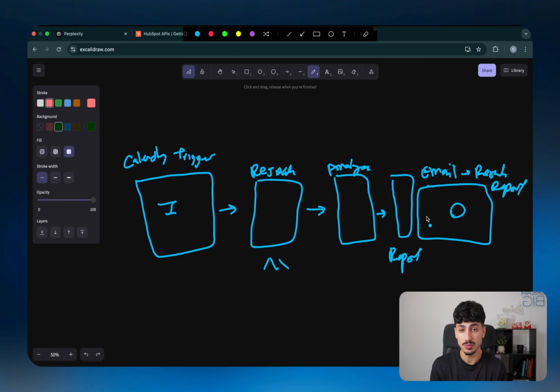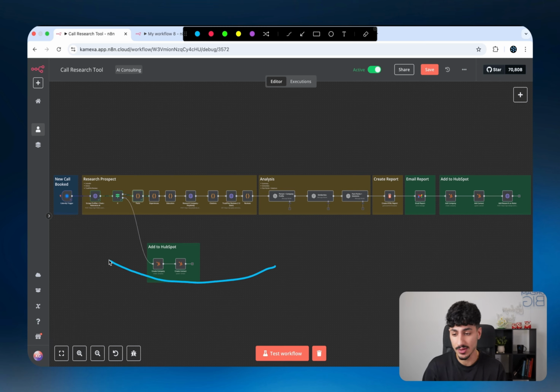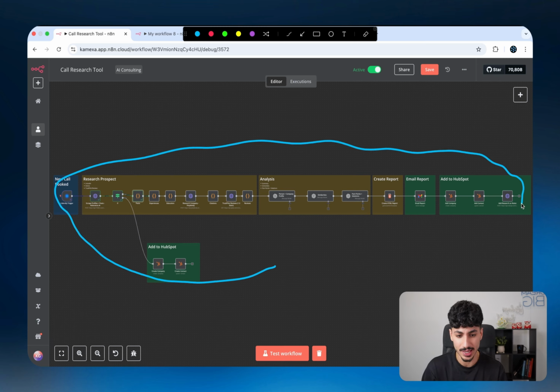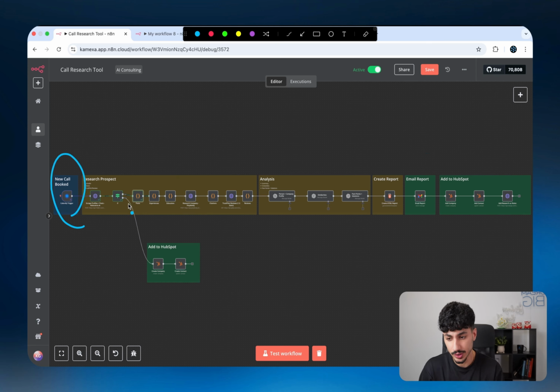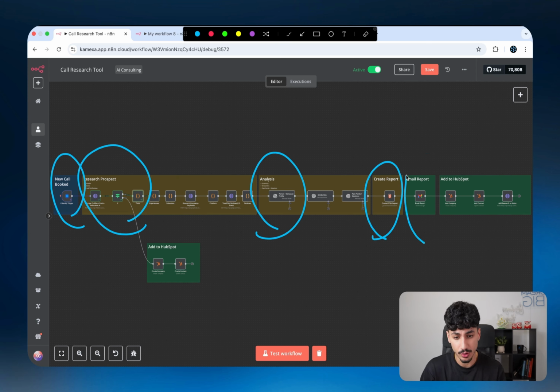And then once we have the report format, we will then send it off as an email to myself. So as you can see, I've broken down this somewhat complex automation into 4 simple sections: the trigger, the research, the analysis, the creation of the report, and then the emailing of the actual report.